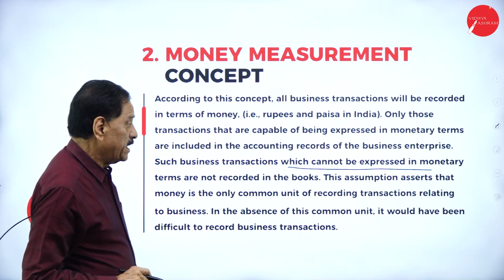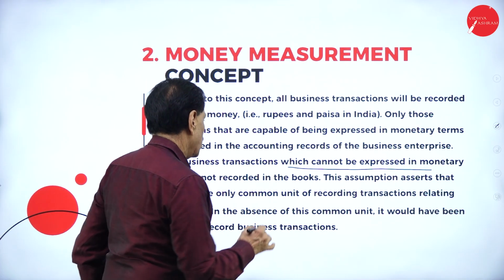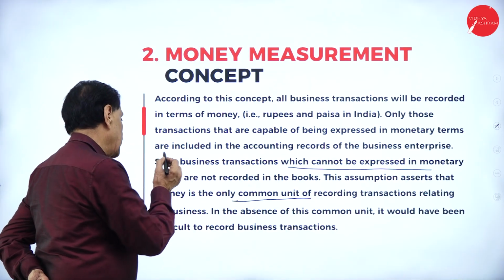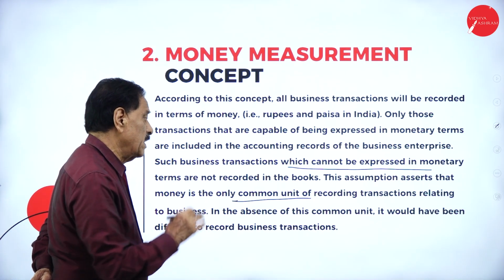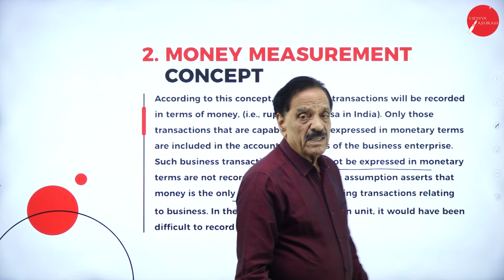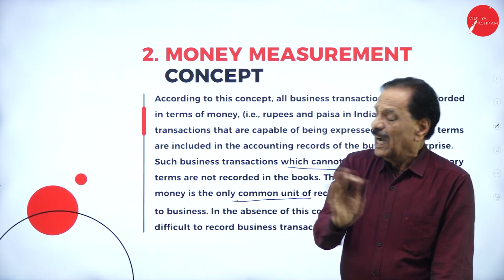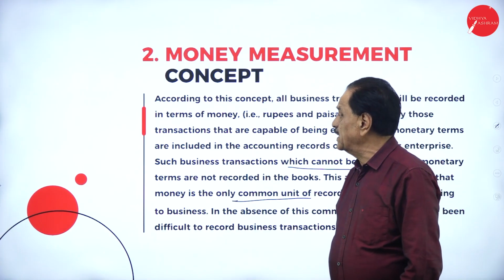The assumption asserts that money is the only common unit of recording transactions relating to business. In the absence of this common unit, it would have been difficult to record business transactions. Here, all the transactions belonging to monetary terms will be recorded. Other transactions will not be recorded in the business books.